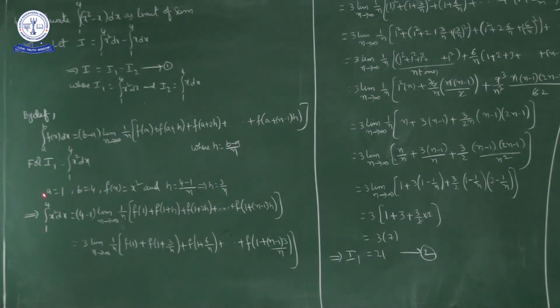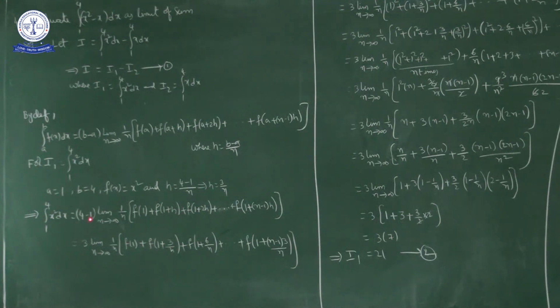So integral 1 to 4 x square dx is equal to b minus a, 4 minus 1, into limit n approaches infinity 1 by n into f of a. What is f of a? f of 1 plus f of a plus h, nothing but f of 1 plus h, plus f of 1 plus 2h and so on up to f of 1 plus n minus 1 into h. What is h? h is 3 by n. So in place of h I'll write 3 by n.